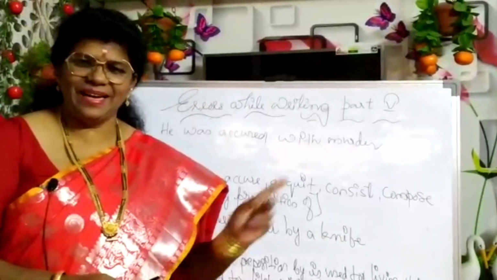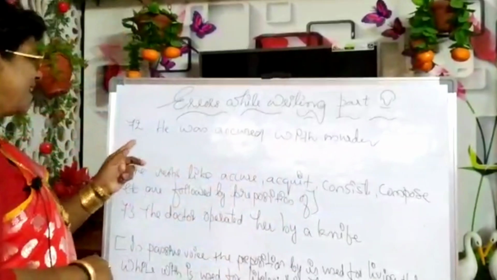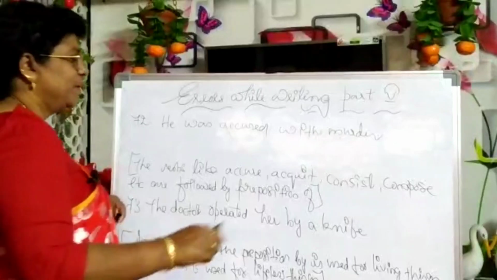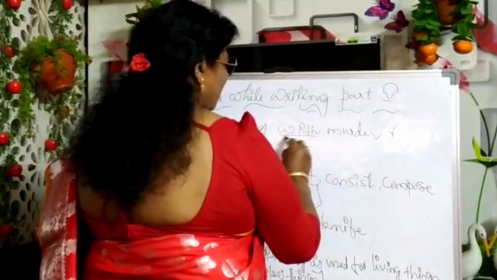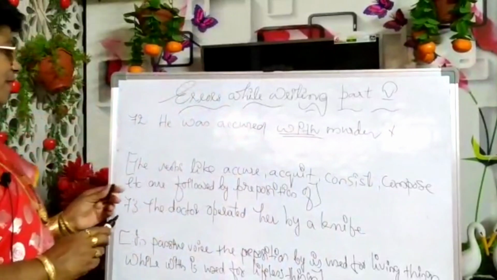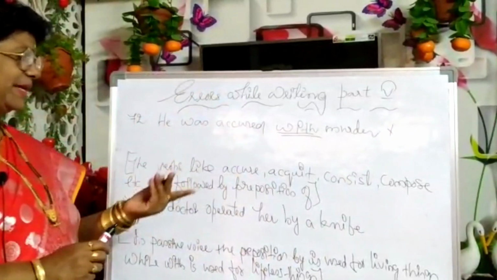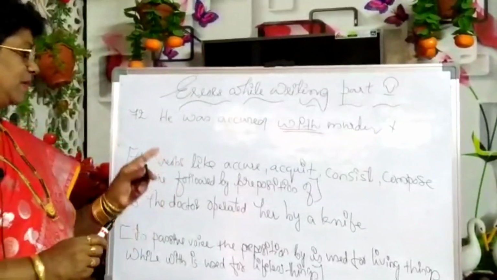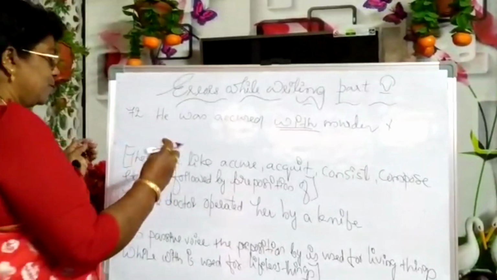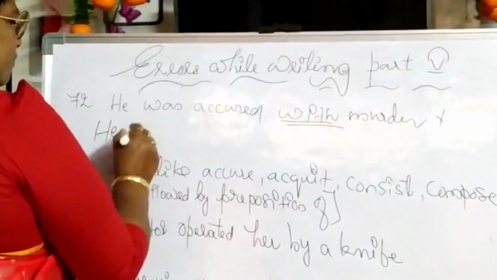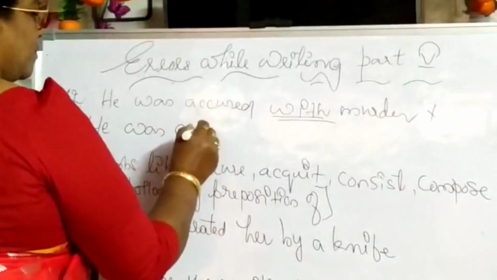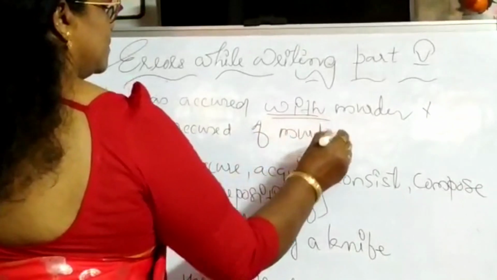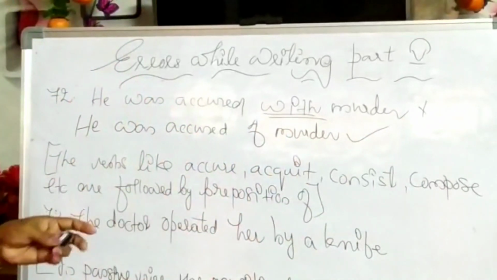Okay, fine. Let us go through another sentence. He was accused with murder. It's a wrong sentence. The mistake is here only, preposition. Actually, verbs like accuse, acquit, consist, compose will be followed by the preposition of. So, we can change the sentence by using of. He was accused of murder. This is correct and the other one is wrong.